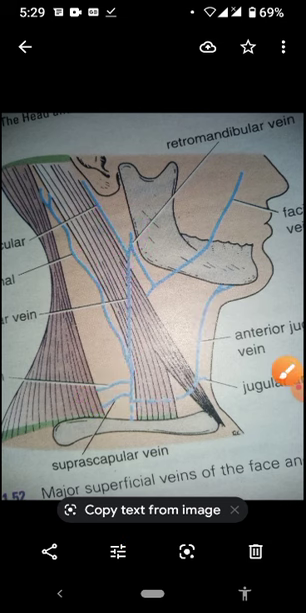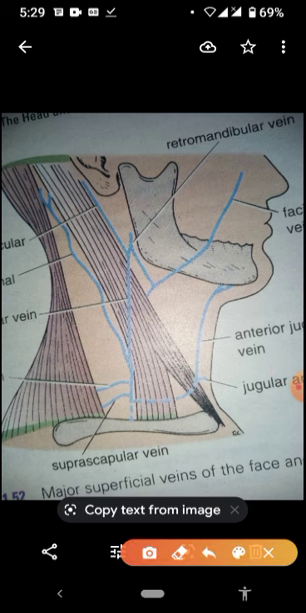The other vein which is present in the superficial fascia of the neck is the anterior jugular vein. As I have already told you, the anterior jugular vein is present anteriorly and is connected to the opposite side anterior jugular vein through a small vein which is called the jugular arch. And the anterior jugular vein is basically draining in the external jugular vein.